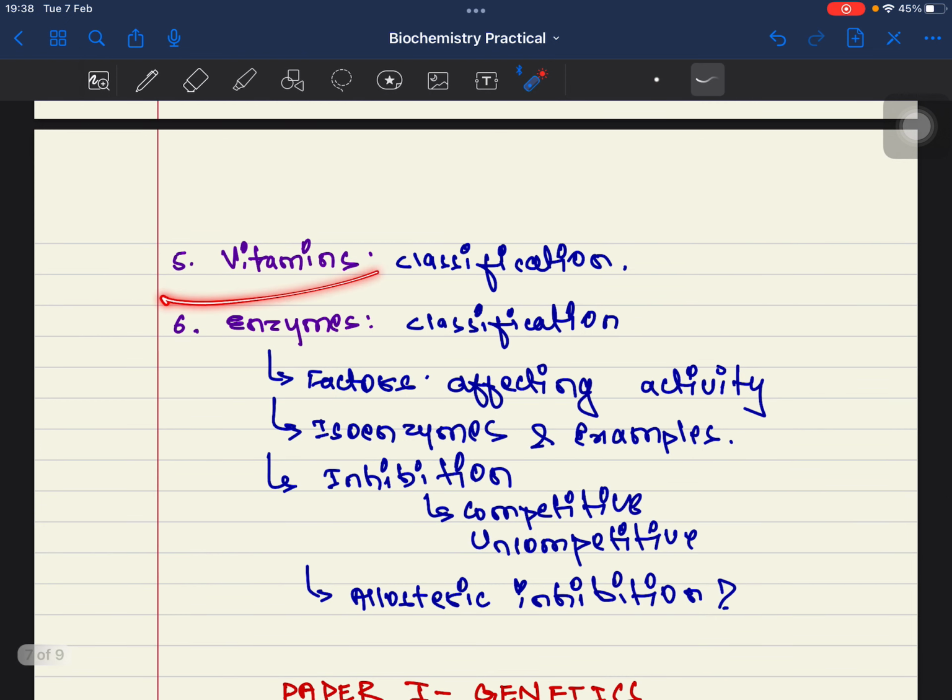Vitamins, you must not know anything. Vitamins intimidated me the most, right? It might confuse you as well, so don't read anything at all. Just pay attention to one basic thing, that is classification. All right,